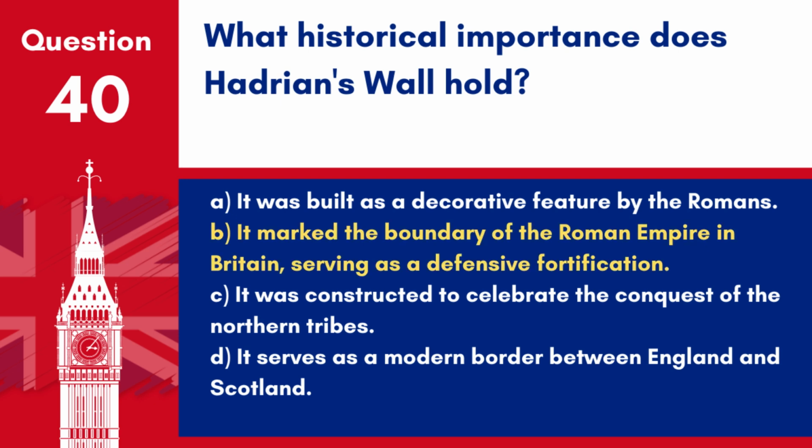Answer: B. It marked the boundary of the Roman Empire in Britain, serving as a defensive fortification. Hadrian's Wall was built to keep out Pictish tribes from the north and to demonstrate the reach of Roman power.